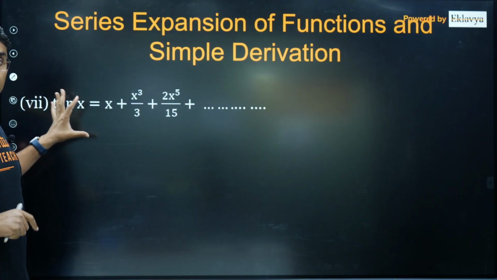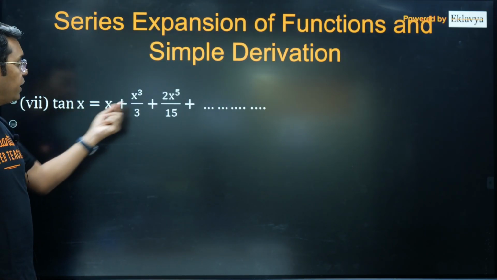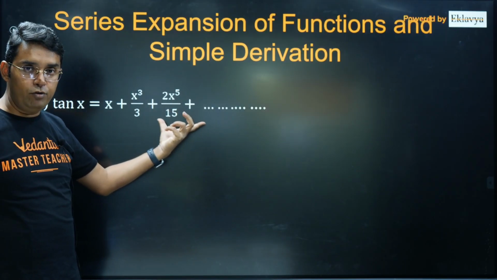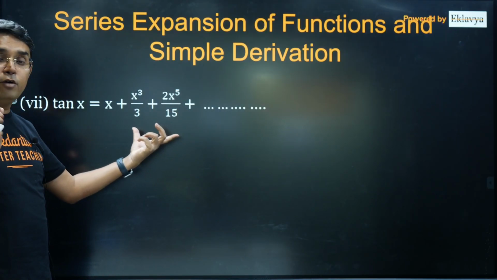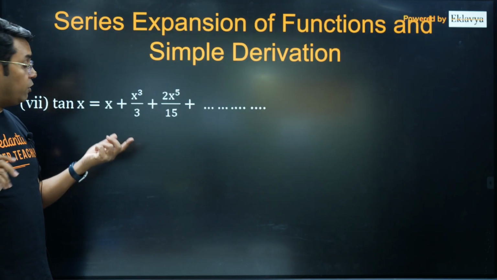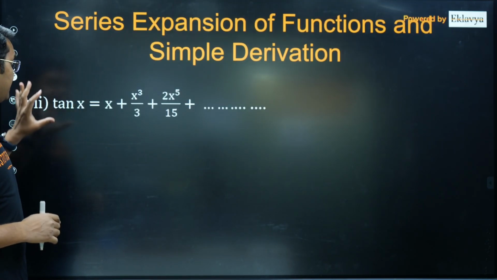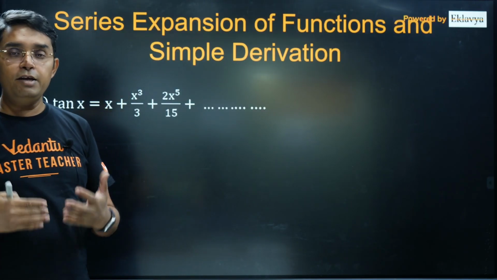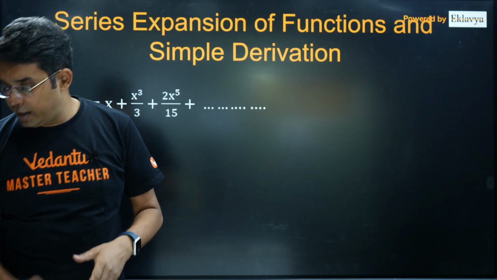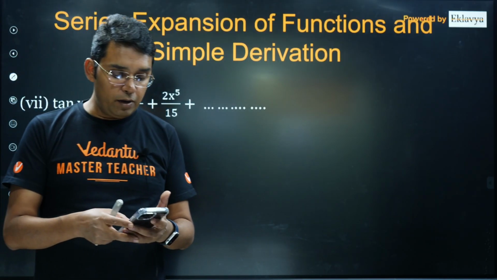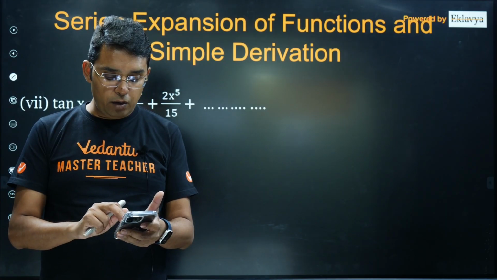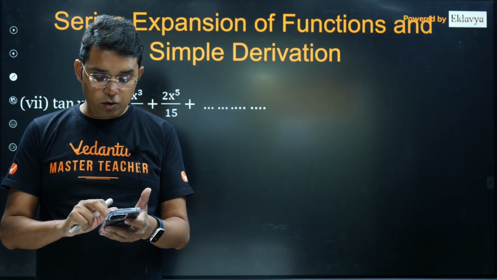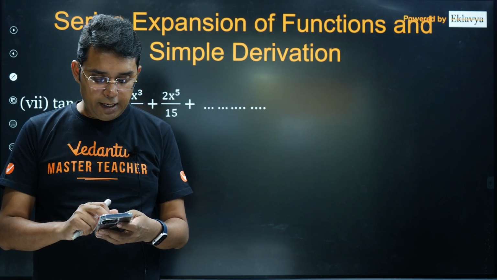First of all, if you try to do it by Maclaurin, to get the term till x power 5, you will need the fifth derivative at 0. Now fifth derivative at 0 means you have to differentiate tan x 5 times. First derivative will be secant square, but if you keep doing it that way, I think it will become a big task. So it may not be that practical to use Maclaurin theorem to derive this tan x.